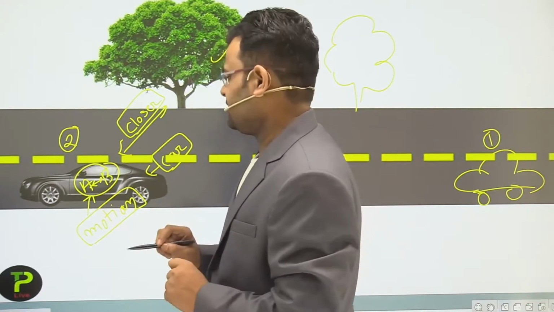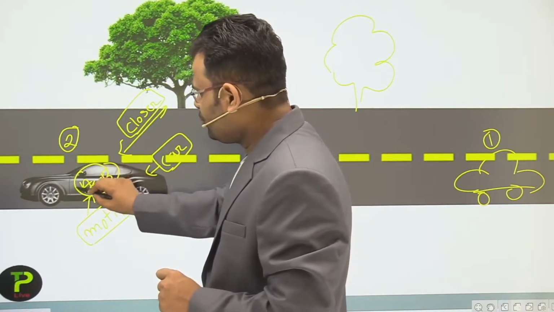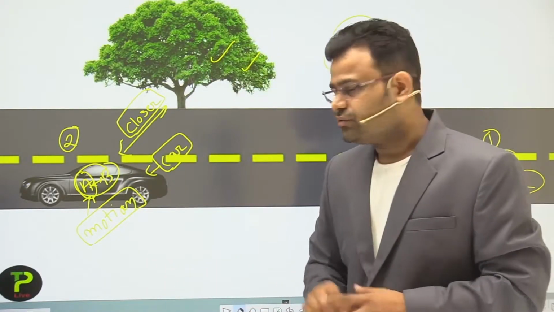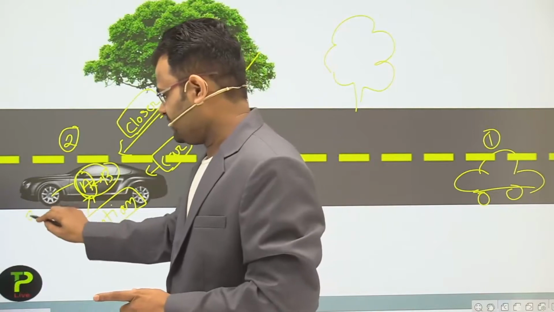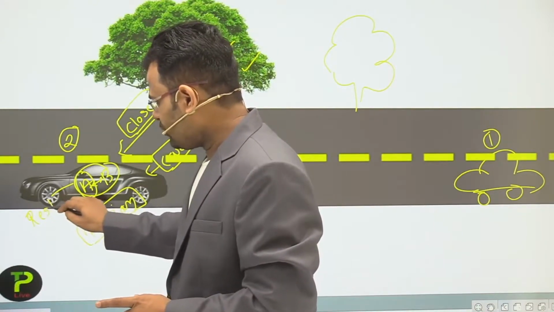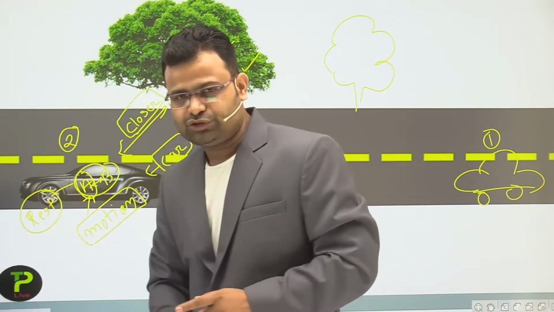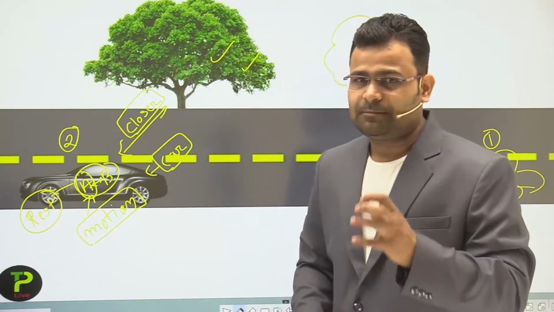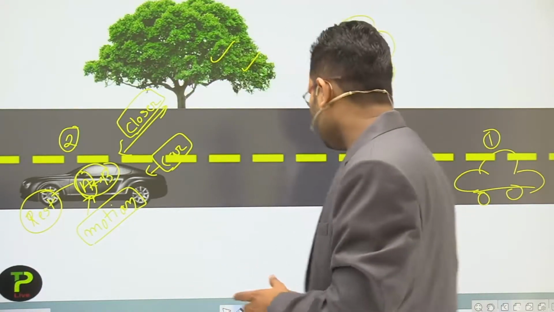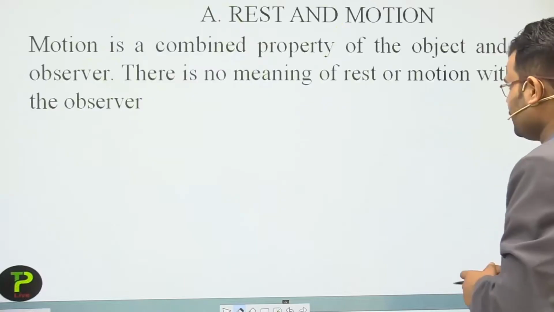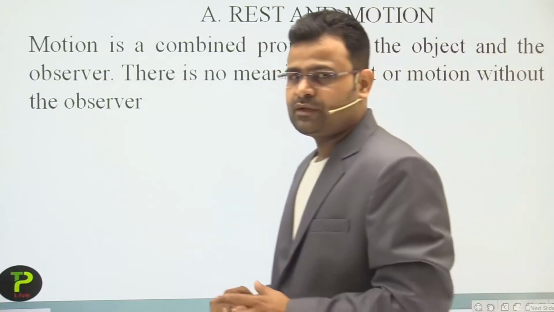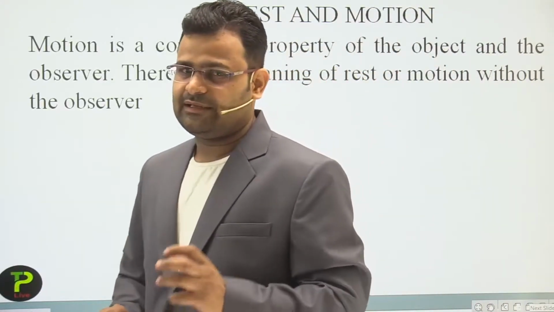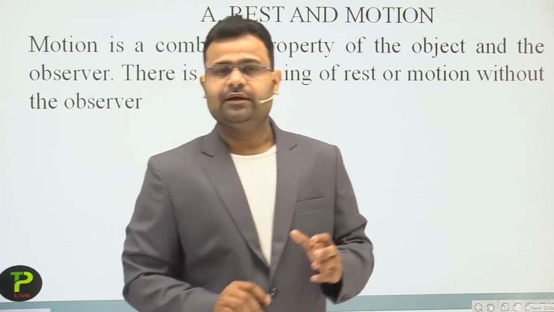But if we consider the position of A with respect to B, it does not change. So at that time we can say at rest. So dear students, rest and motion both are combined properties of an object. A single object at a single time, sometimes you can say in motion, sometimes you can say at rest.